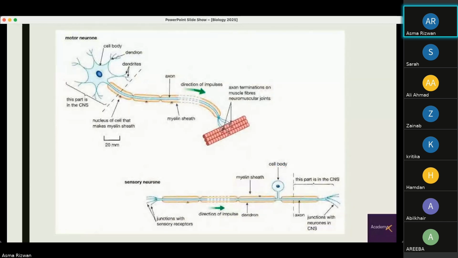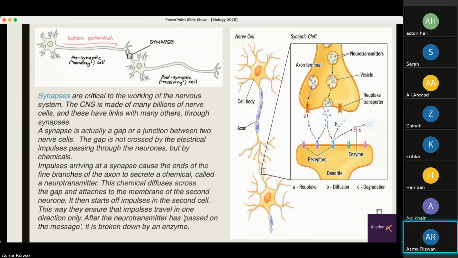So here you can see the sensory neuron, where this is the cell body. Again, you have the axon on this side. You have the junctions with the sensory receptors. This part is in the CNS. The cell body, you can see, lies outside of the CNS. And the sensory neuron is also covered by a myelin sheath, again protecting it and insulating it. So these are the cells of the nervous system, the neurons.